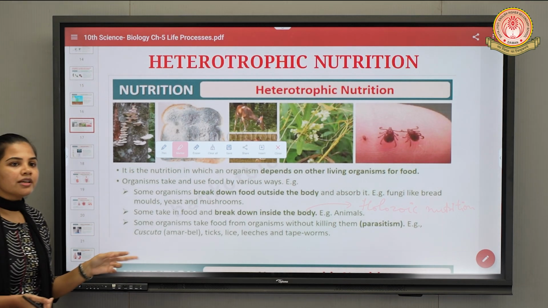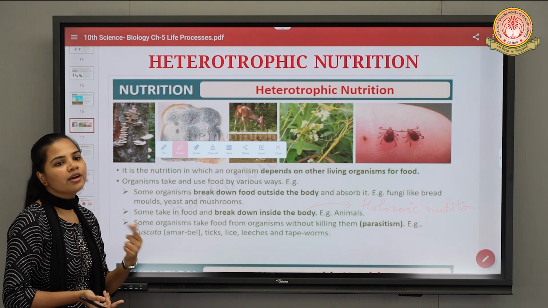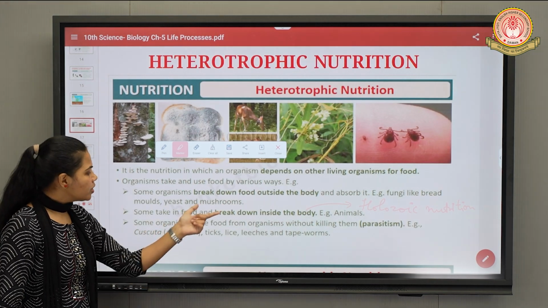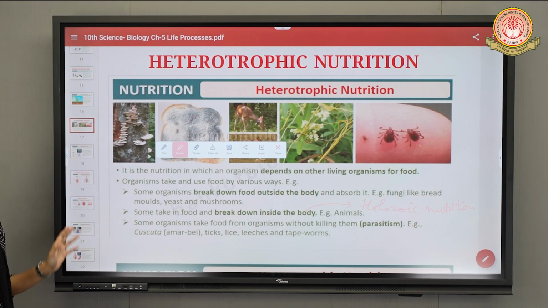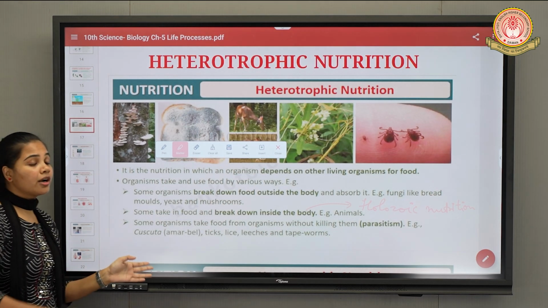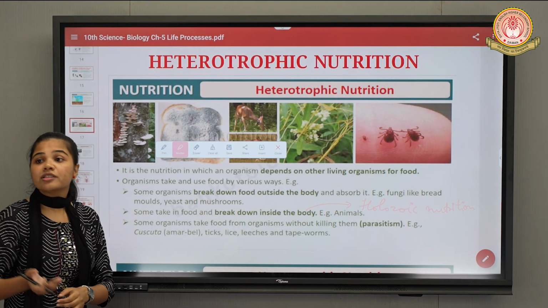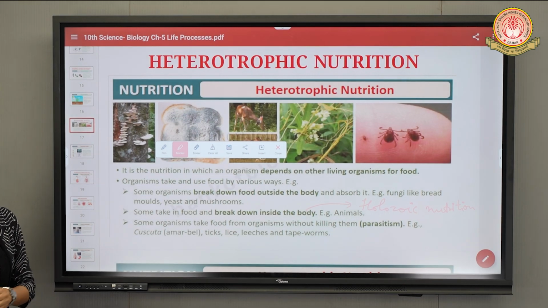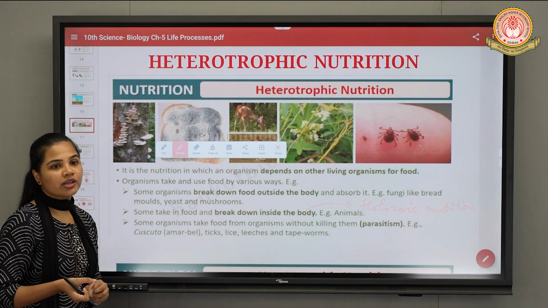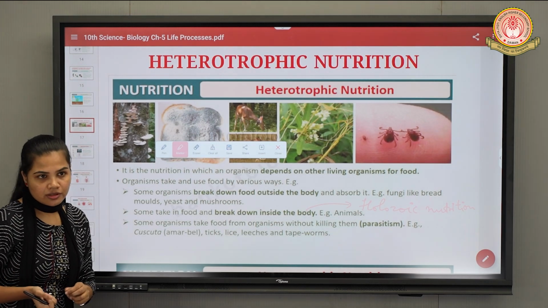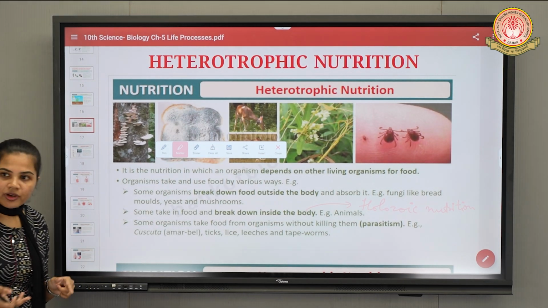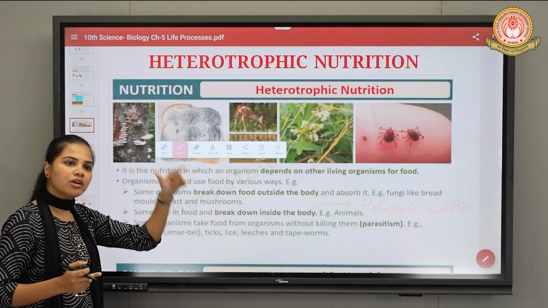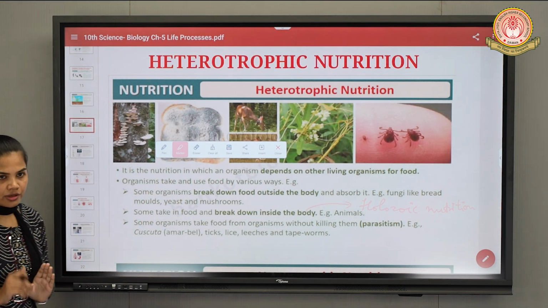It depends on the living host for nutrition. Such examples include Cuscuta, which is a type of plant dependent on other plants for its nutrition. Why so? Because it lacks chlorophyll and the process of photosynthesis, so it cannot prepare its own food. That is why it depends on other plants for its nutrition.